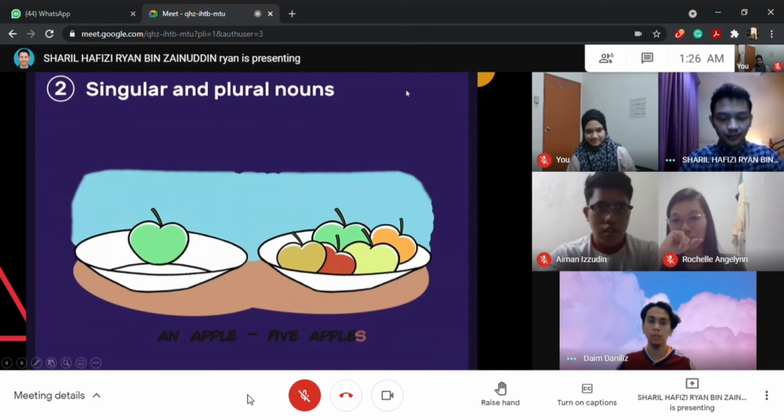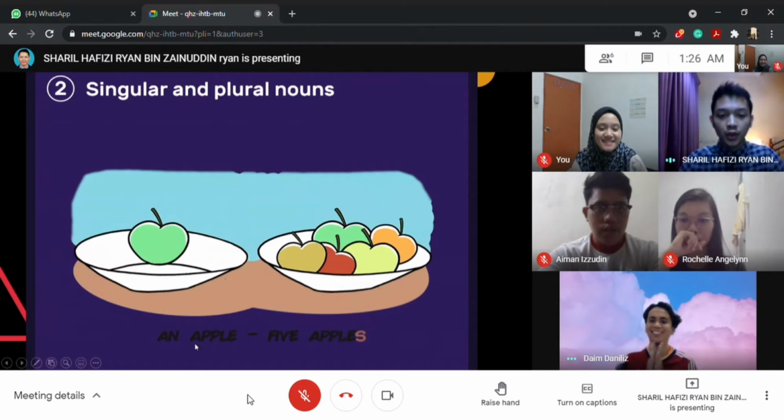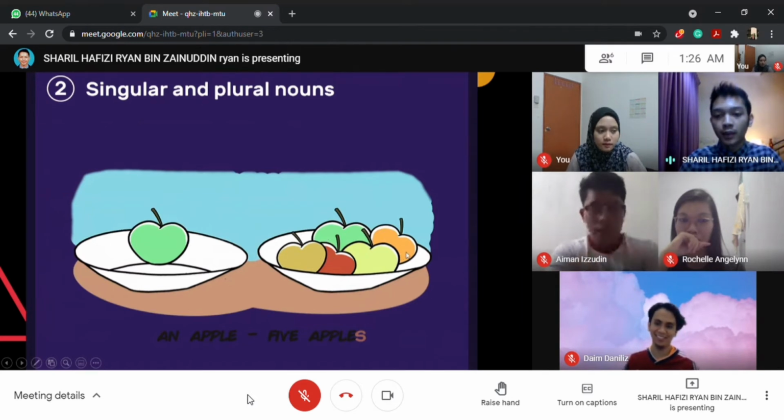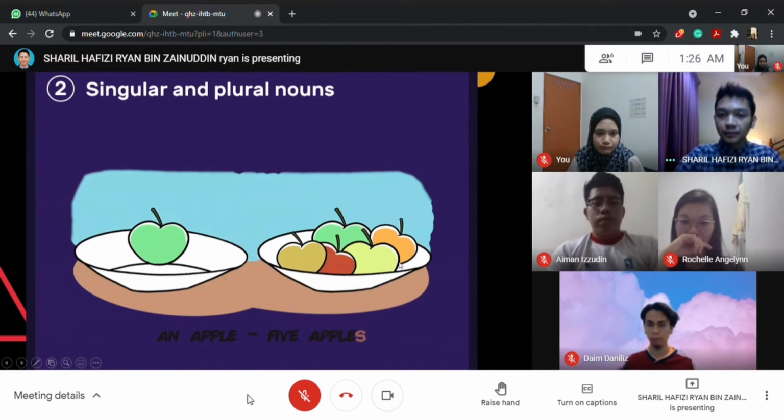So the plural is the right one with the S. All right, correct. There's only one apple here, so an apple without an S, whereas on the plate on the right there are five apples, and it is a plural noun because there is more than one apple. So five apples, and it has to contain S at the end of the word apple.